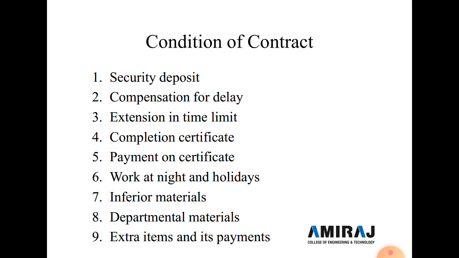The engineer in charge shall decide and fix the rate of the extra item by comparing the existing rate of a suitable item mentioned in the contractor's tender or by actual rate analysis. And no extension of time limit shall be granted due to execution of the extra item unless the same is recommended by the engineer in charge.